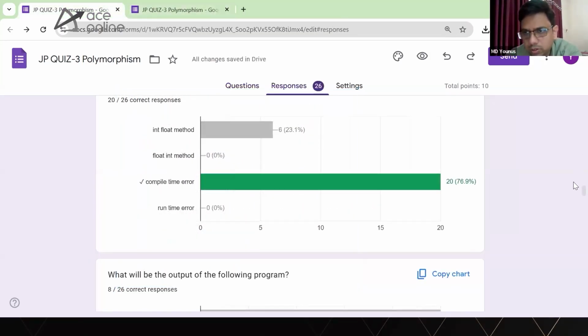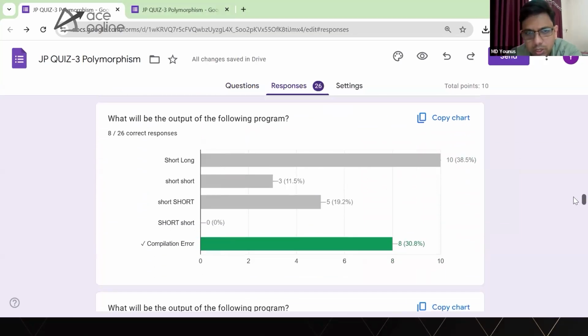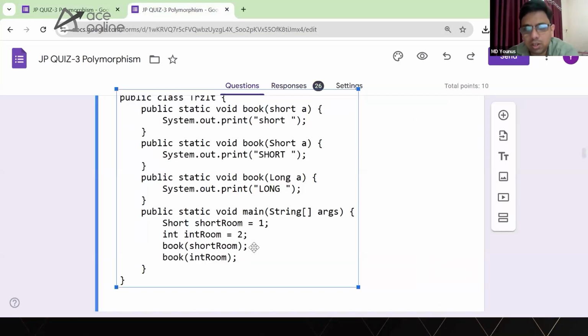So for this question, we can see there is a lot of confusion regarding this type. Why? Because here the problem is there is no exact match, because I'm passing int. And remember, guys, widening is not possible from primitive to wrapper type.